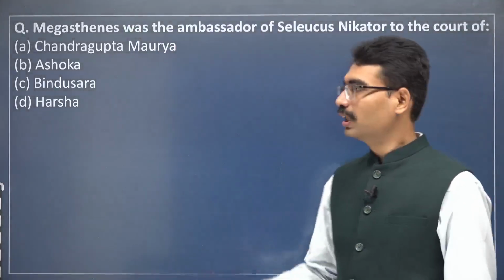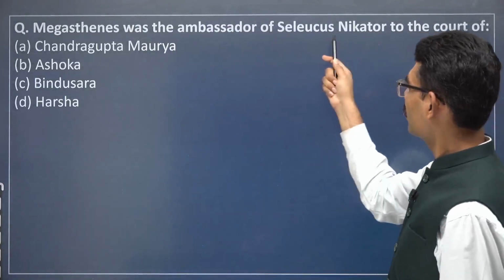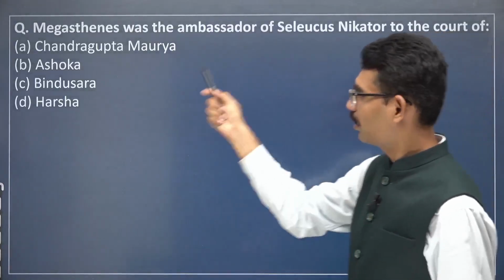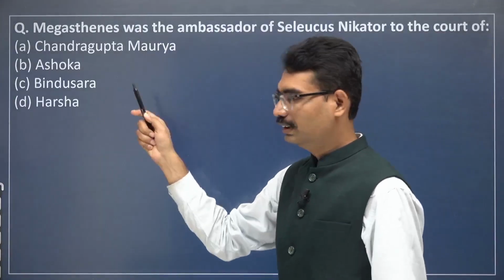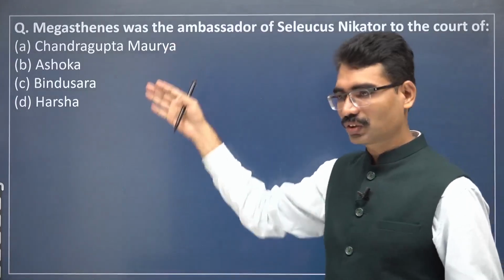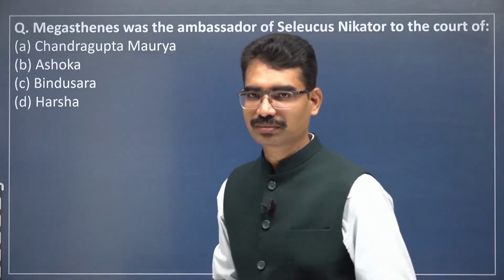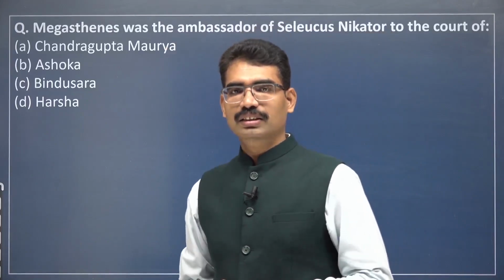Answer this question. Megasthenes was the ambassador of Seleucus Nicator to the court of A, B, C, D. Identify. This is how the questions used to come.